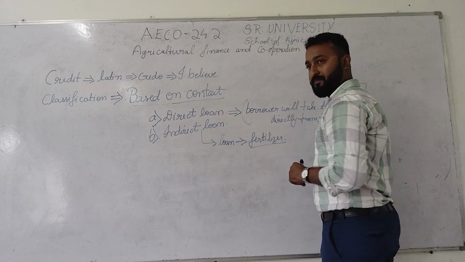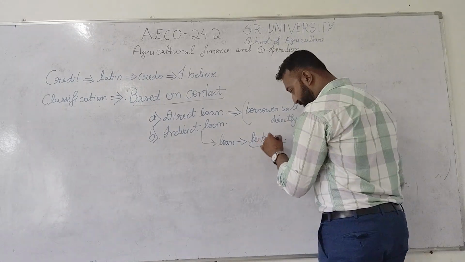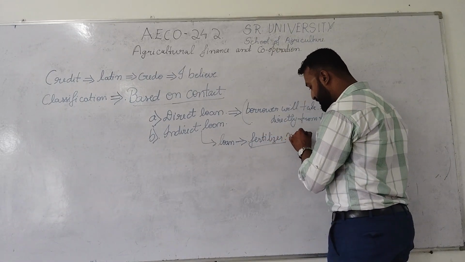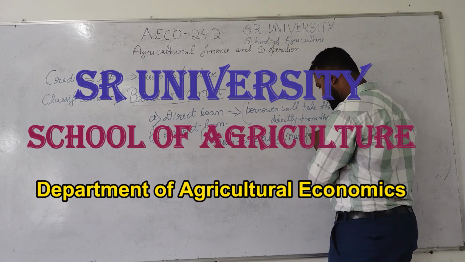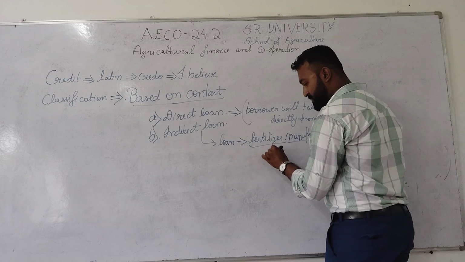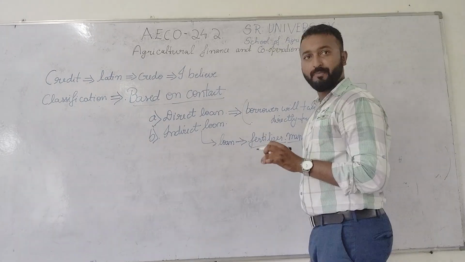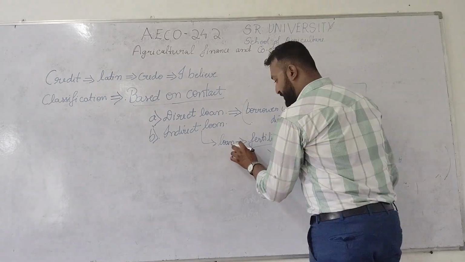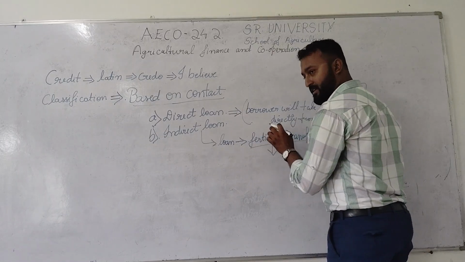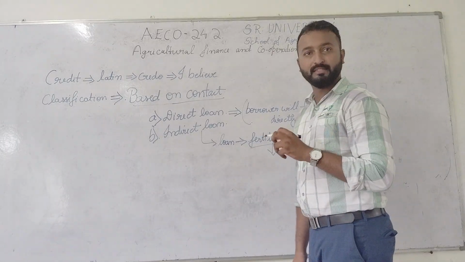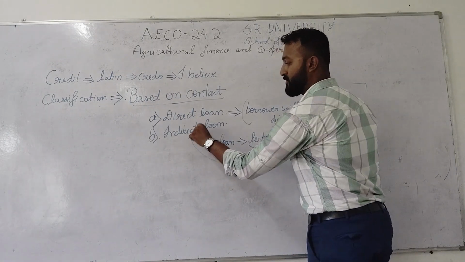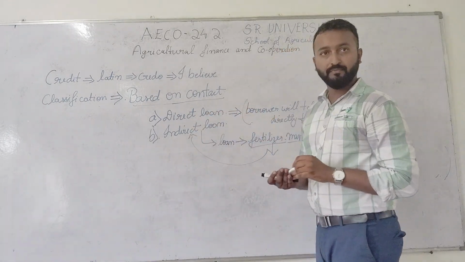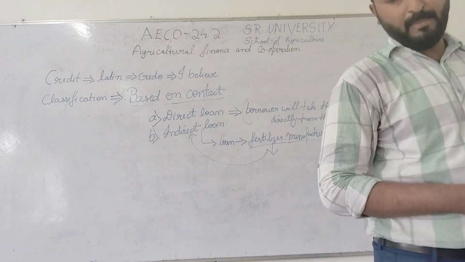So whenever the farmer or borrower tries to purchase fertilizer or pesticide, the pesticide or fertilizers will be distributed at a subsidy. That subsidy is nothing but indirect loans.